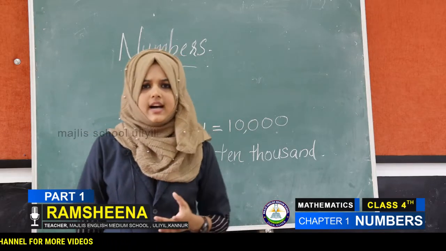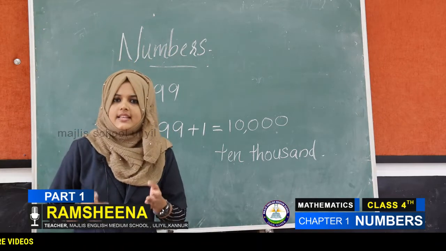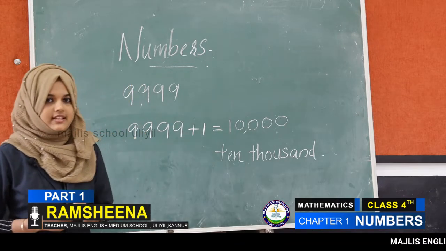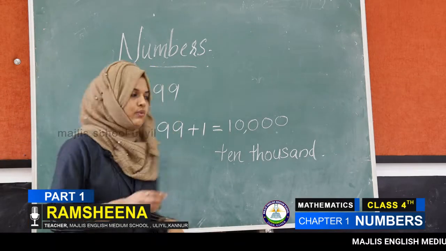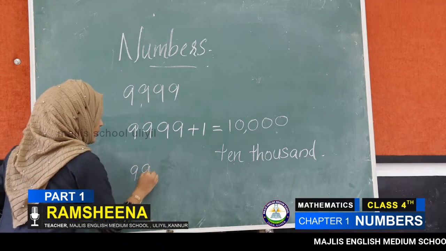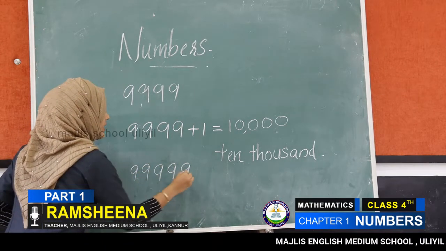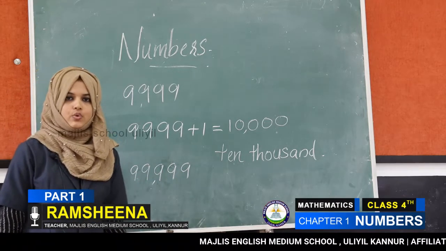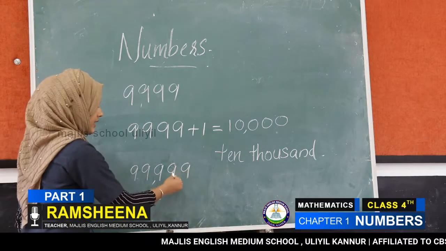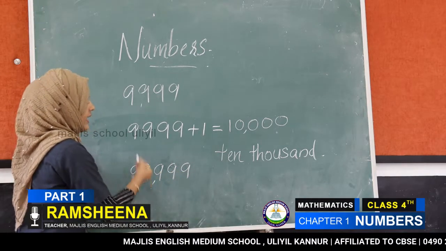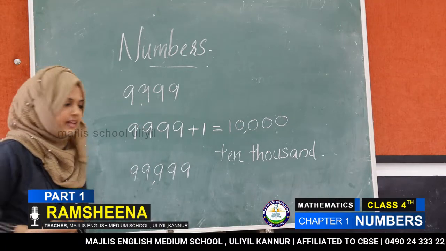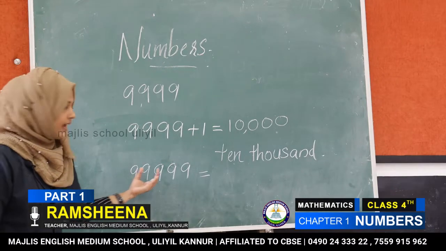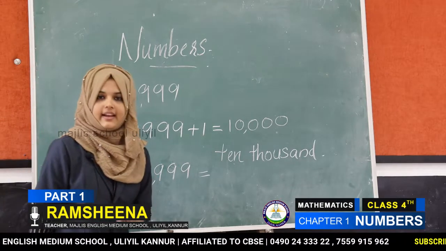Then what is the largest 5-digit number? We all know the largest 5-digit number means 5 nines. 1, 2, 3, 4 and 5 nines. Then how to read this number? Ones, tens, 100, 1,000 and 10,000. We read this as 99,999.